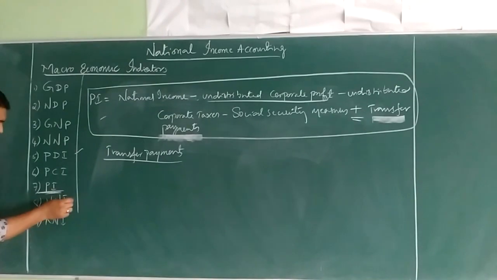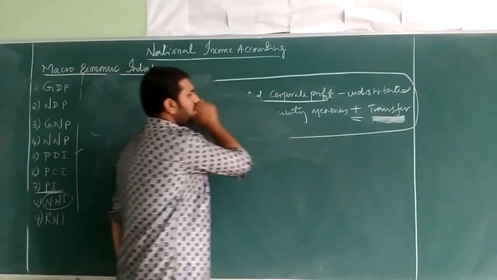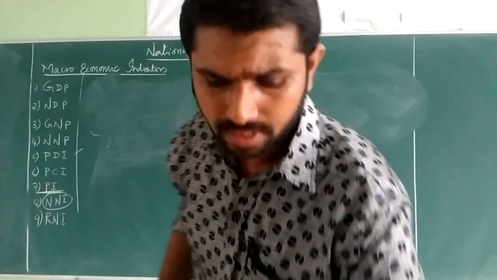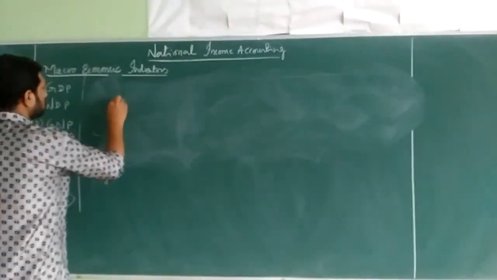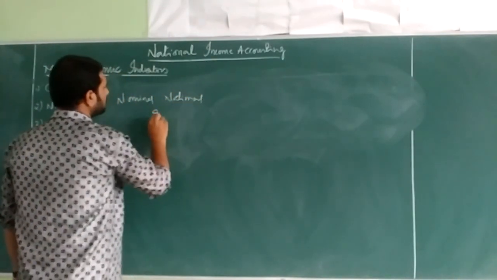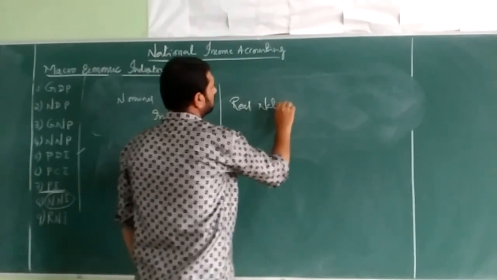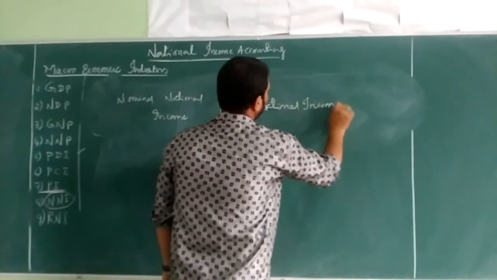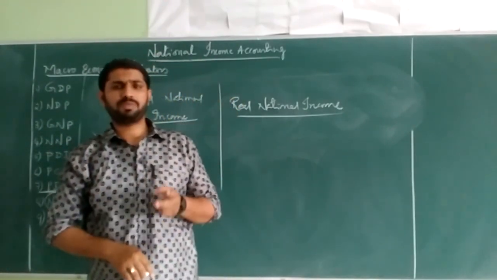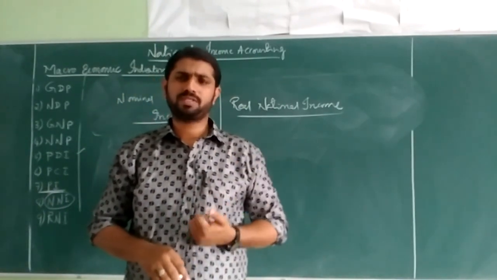If this is the case, then we consider the next one, called net nominal or net national income. So the last two economic indicators are: first, nominal national income, and next, real national income. These are the two additional macroeconomic indicators used to calculate the macro issues or macro financial performance of the country.